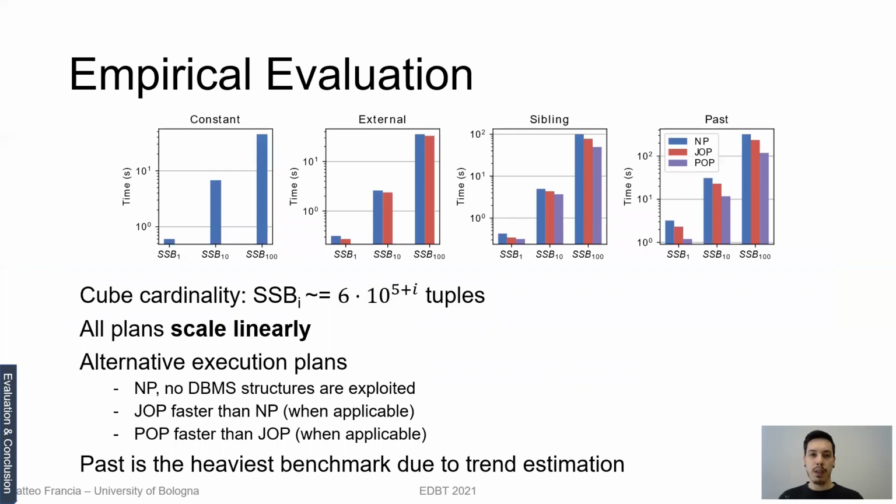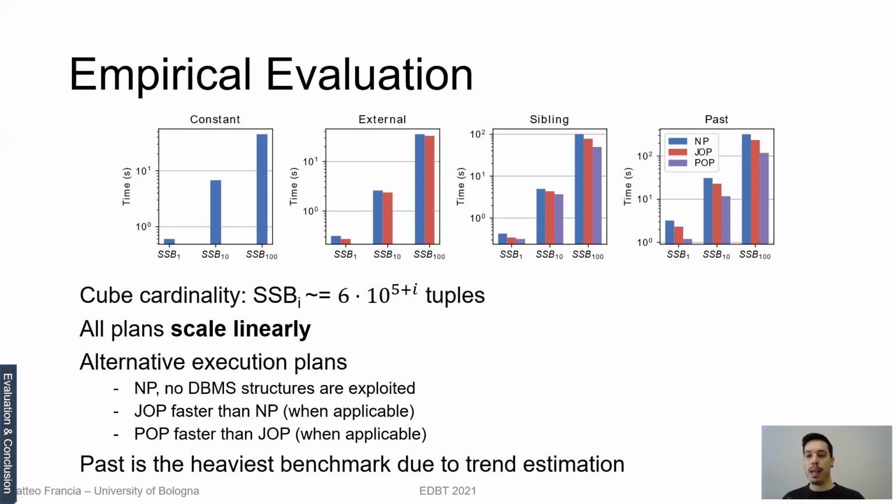The empirical evaluation we carried out considers all the four benchmarks we have seen before with respect to cubes with increasing cardinality, from 6 million to 600 million tuples. Noticeably, as you can see here, all the plans scale linearly. And as expected, the naive plan is always the slowest one.